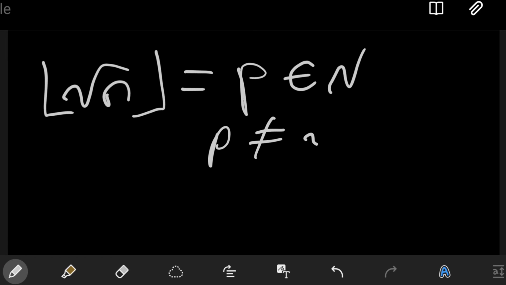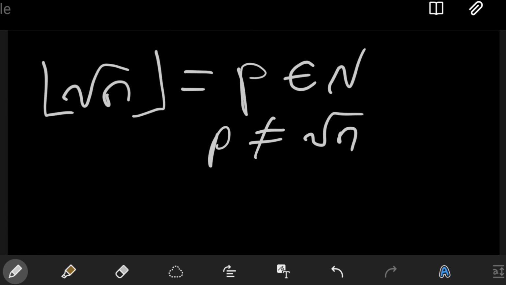So now remember that we have chosen n to be a non-square. What it means is that the square root of n is not a natural number, and so the floor of the square root of n is equal to p, a natural number, and of course p is not equal to the square root of n.